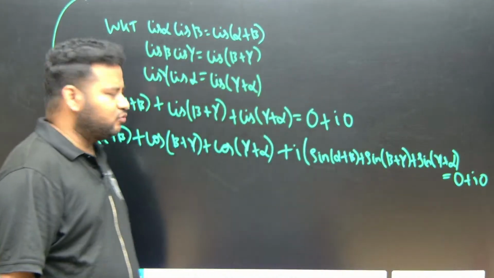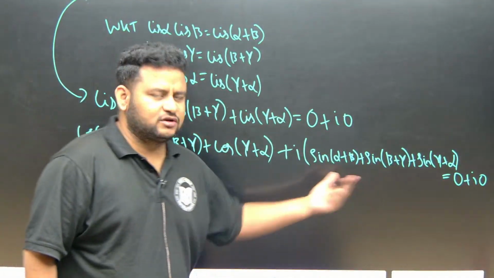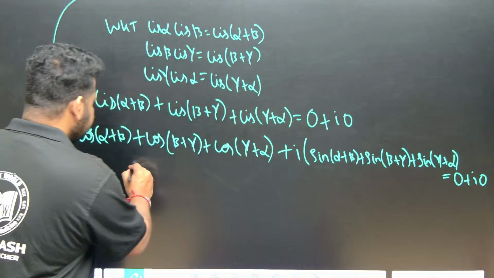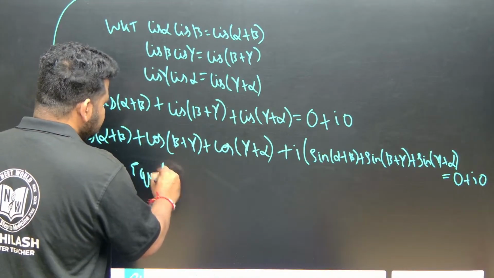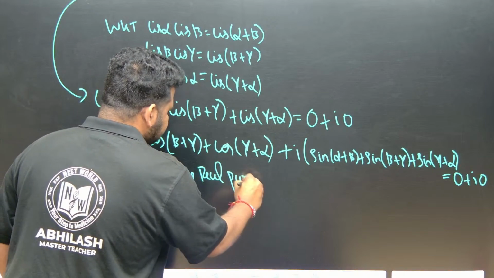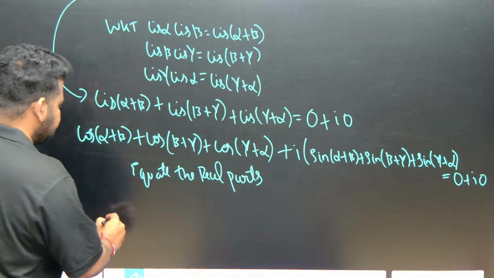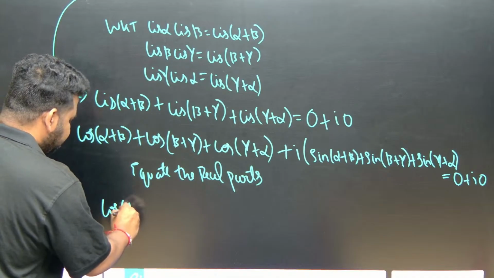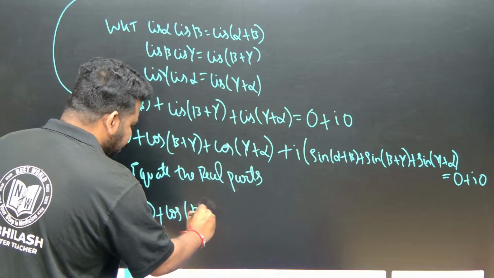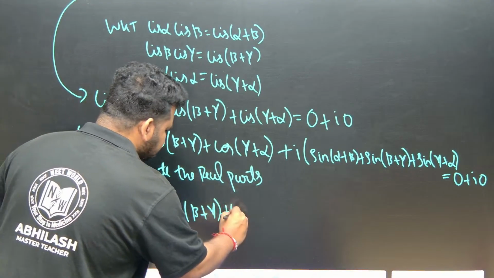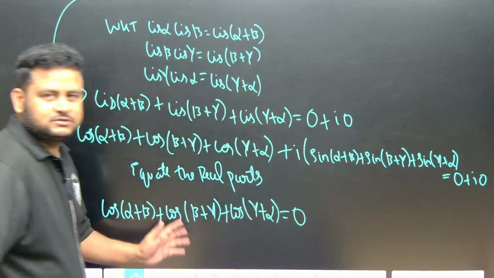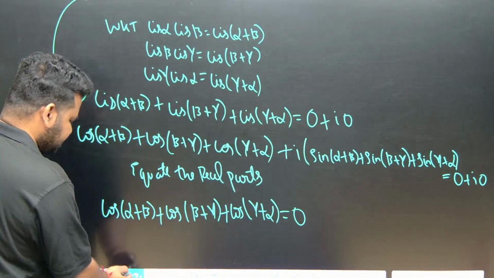Now what we have to prove? This real part is equal to 0, we have to prove. What we will do? Just equate the real parts. Very simple. Equating the real parts, what we will get? Cos of alpha plus beta plus cos of beta plus gamma plus cos of gamma plus alpha is equal to 0. Simple, proved.